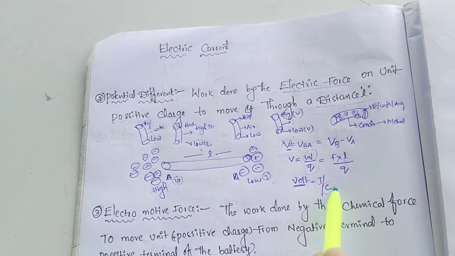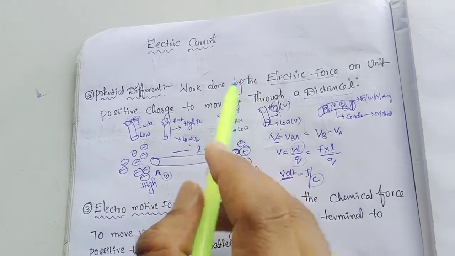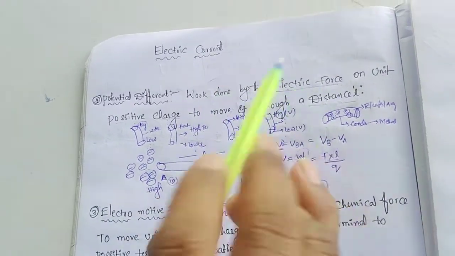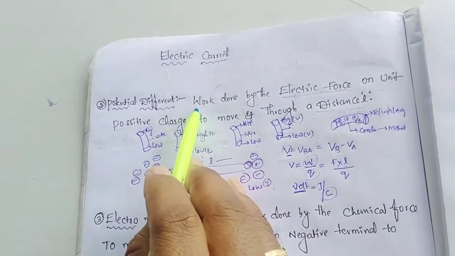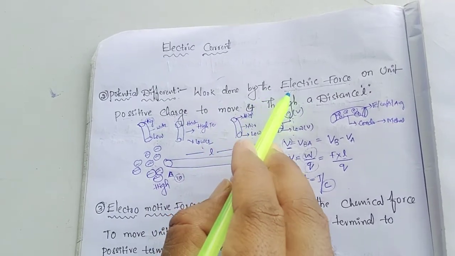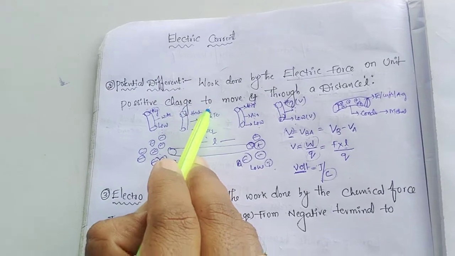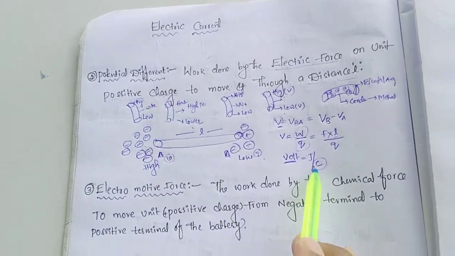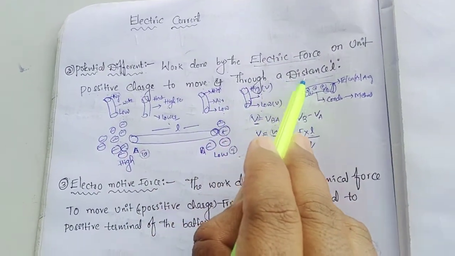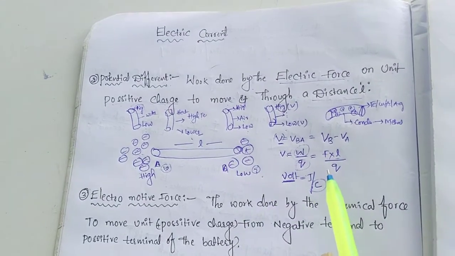Q means one coulomb charge. How much work is done? 1 joule. The work done by 1 joule of electric force on a unit positive charge of 1 coulomb, moved through a distance L, is called a volt simply.